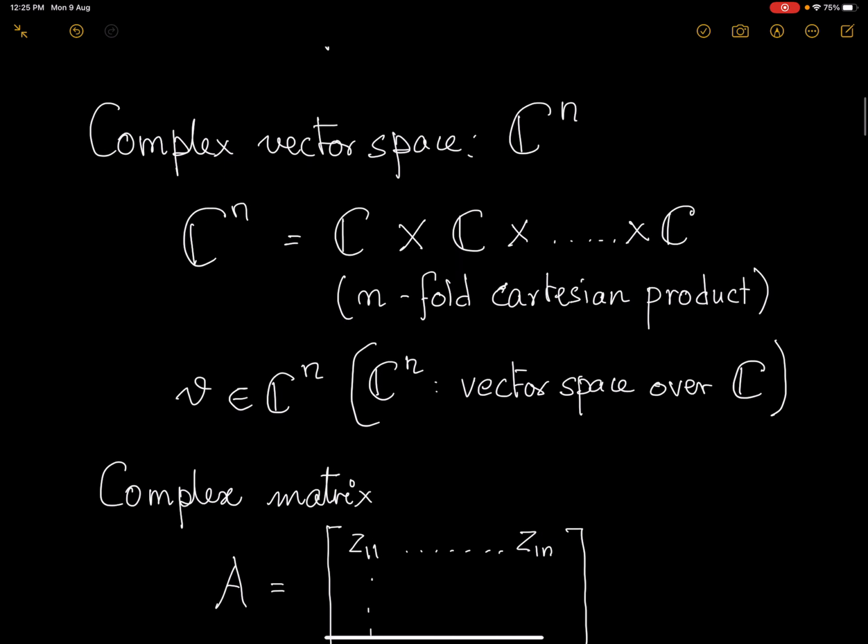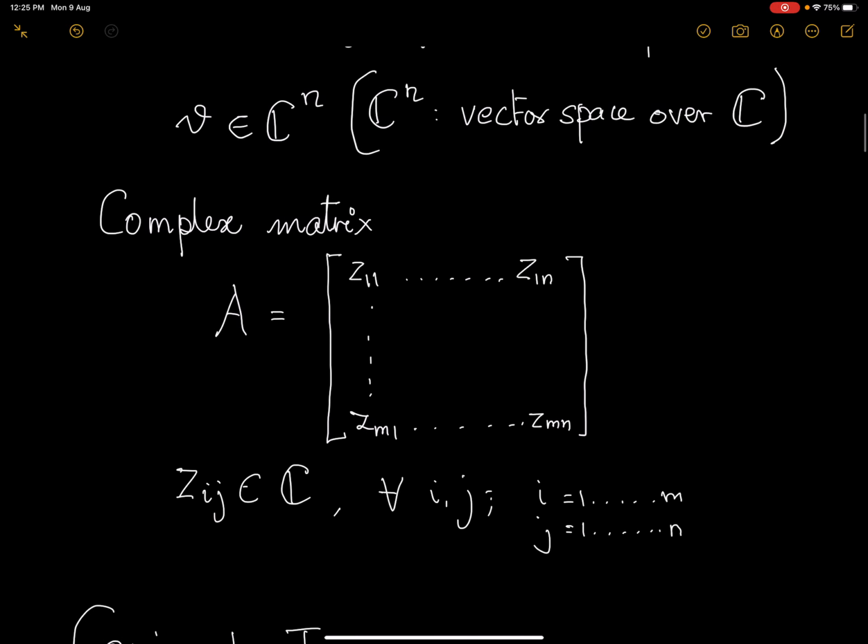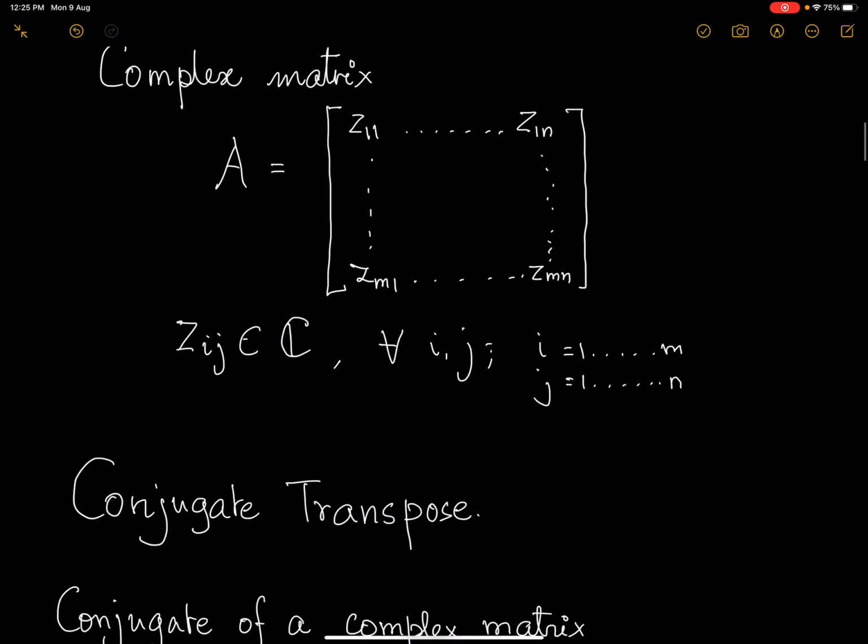Just like Rn, you have Cn. A complex matrix is one whose entries are all complex numbers. Look at the matrix A of dimension m cross n, where all the entries are complex numbers. This is easily understood.